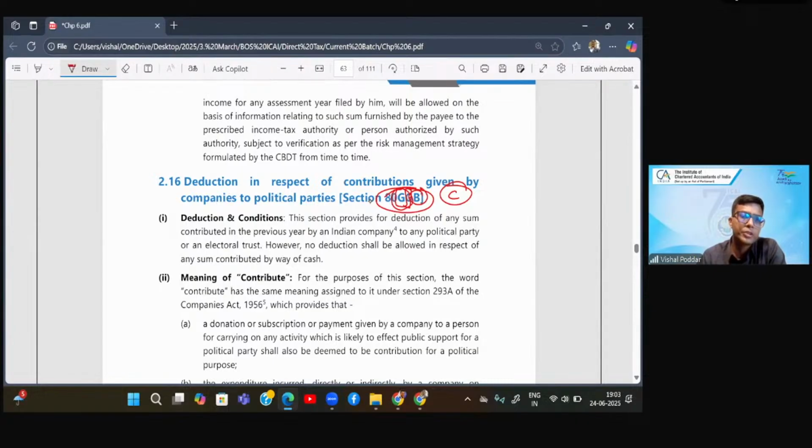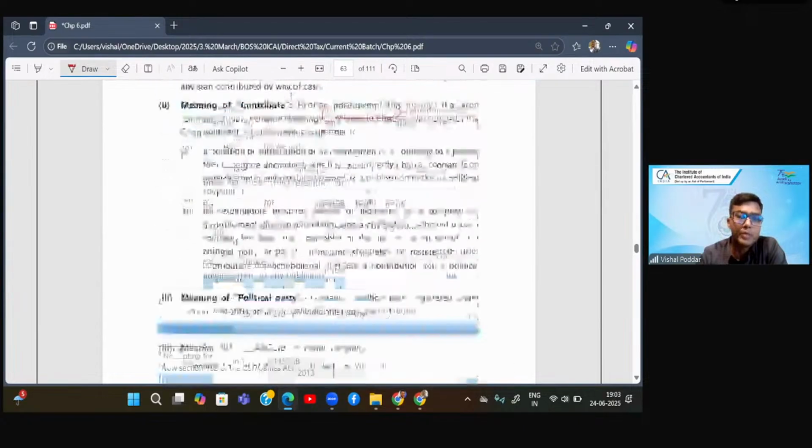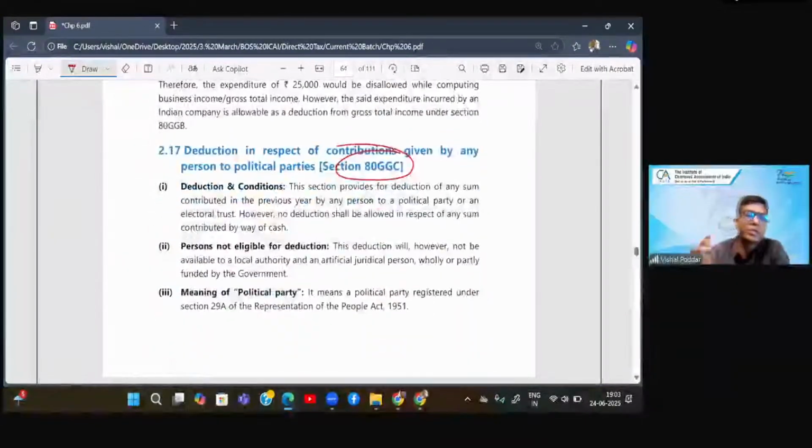Now you'll say, sir, if both the sections are for donations given to political parties, why are there two sections? The reason is, first, 80GGB gives deduction where the donation is made by an Indian company, and 80GGC gives deduction where the donation is by any person. Obviously, here any person means other than an Indian company, because that is already covered above. Except for this, both the sections are word to word the same.